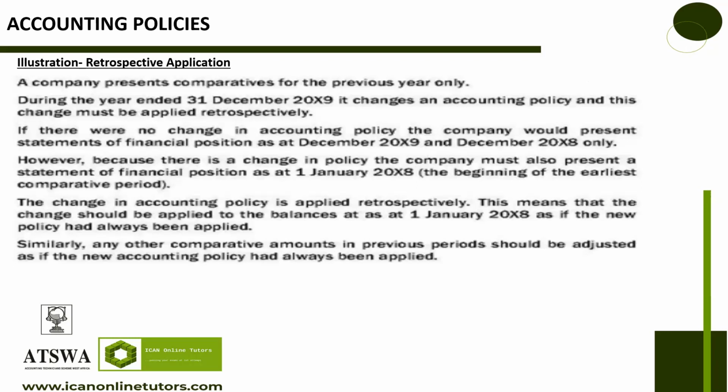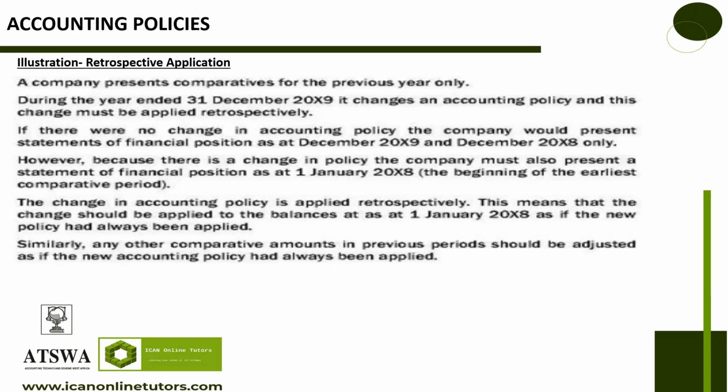Now let's look at this illustration to be able to explain that retrospective application that we were talking about. See, a company presents comparatives for the previous year only. So if you look at financial statements, which I told you guys to download several times now, you would usually see the current year and the prior year. So you see the information for this current year and you see the information for last year or the prior year. That is comparative periods.